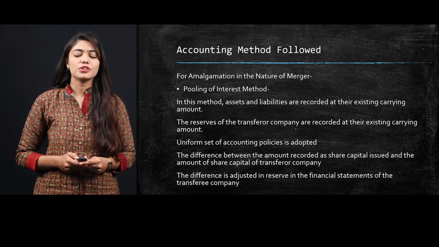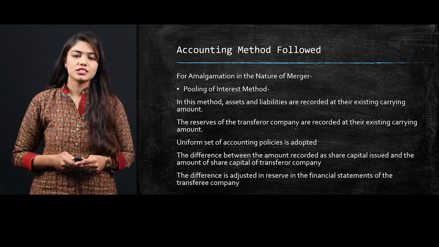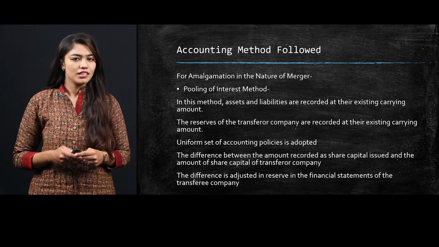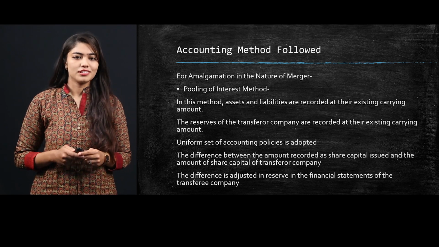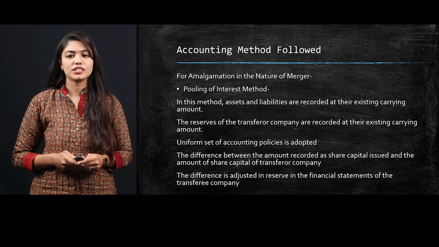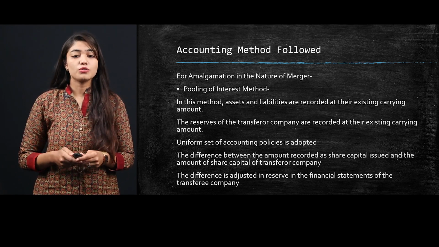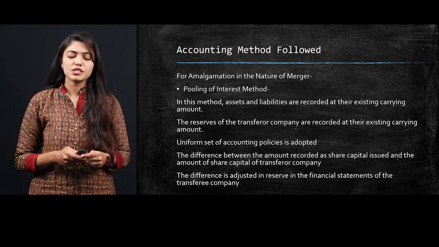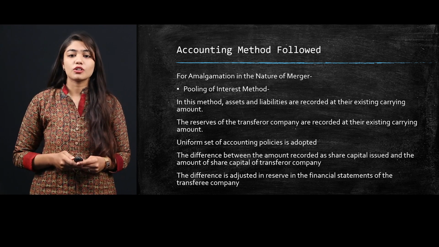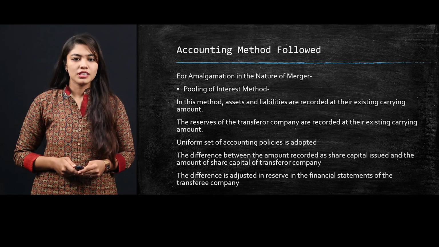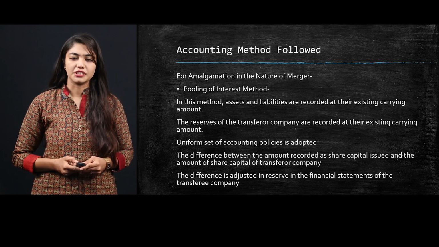Now let us see the accounting methods for the amalgamation. For amalgamation in the nature of merger, we use the pooling of interest method. In this method, assets and liabilities are recorded at their existing carrying amount. The reserves of the transferor company are recorded at their existing carrying amount. A uniform set of accounting policies is adopted. The difference between the amount recorded as share capital issued and the amount of share capital of the transferor company is adjusted in reserves in the financial statements of the transferee company.